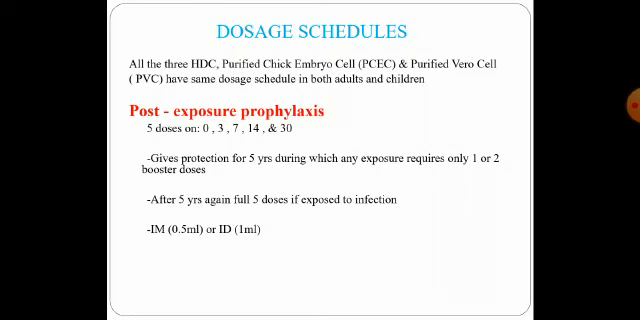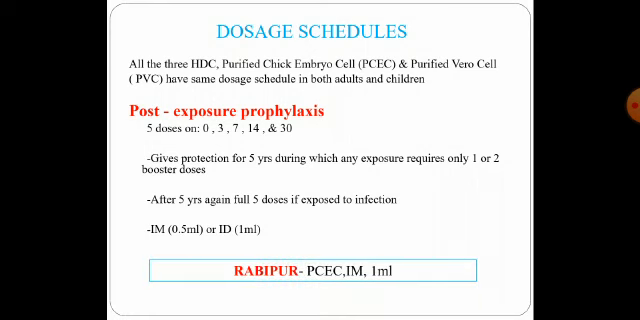So how are these injections given? They can be given either by the intramuscular route with a quantity of 0.5 ml or by the intradermal route, wherein you give 1 ml of the injection. Of late, we have Rabipur, which is a purified chick embryo cell vaccine, which is very, very effective against rabies infection.